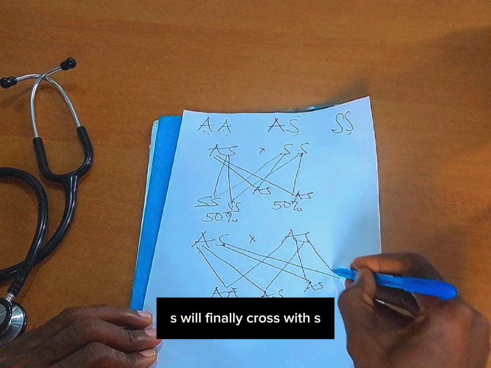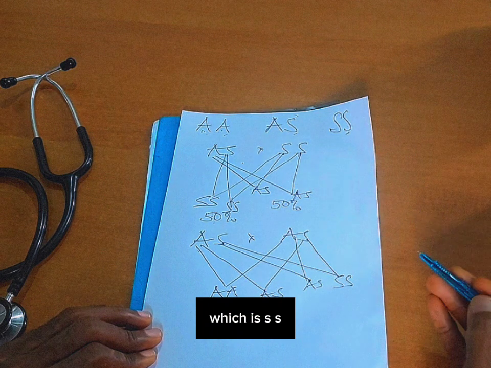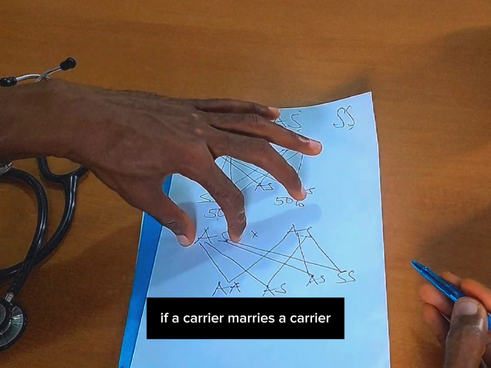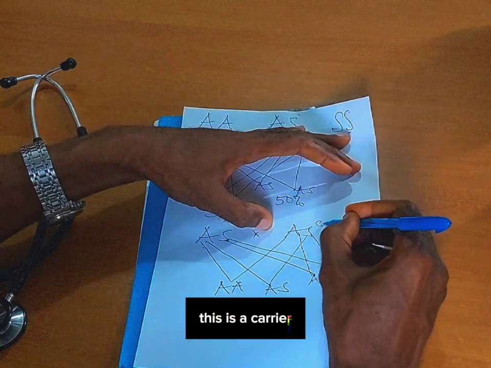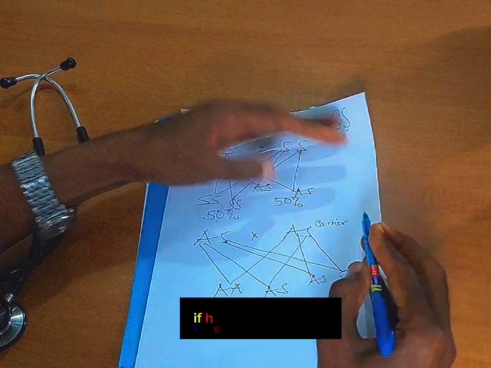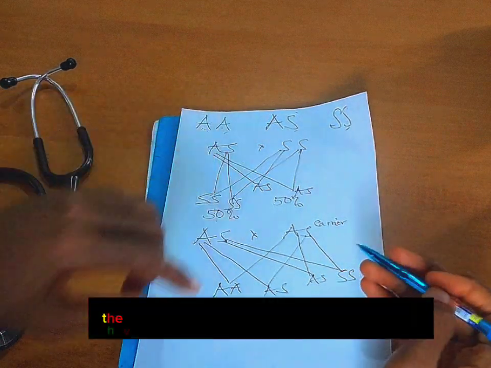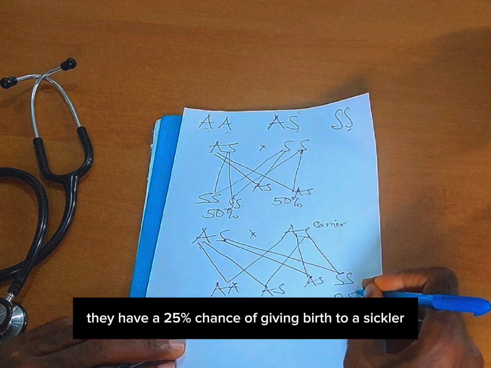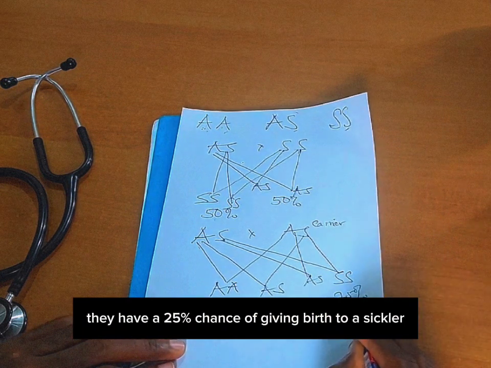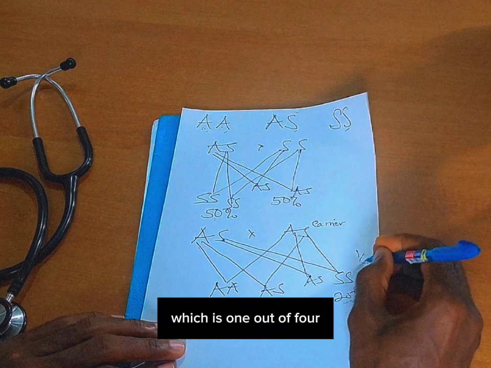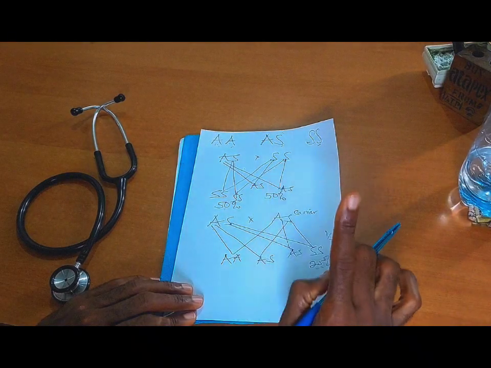S will finally cross with S, which is SS. If a carrier marries a carrier, they have a 25% chance of giving birth to a sickler, which is 1 out of 4. And this is for each pregnancy.